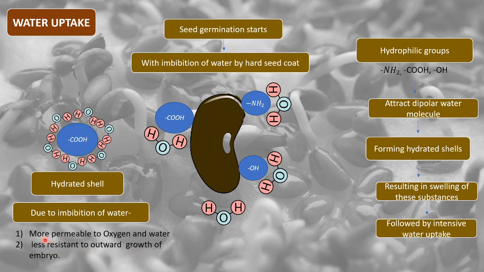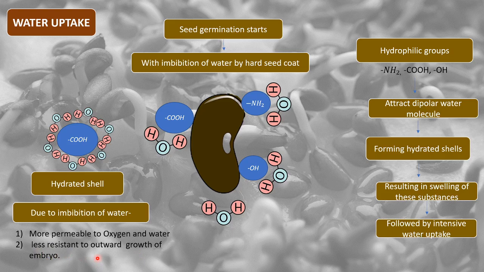These are the obvious changes that are going to come: the seed coat will now become more permeable to oxygen and water, because the substances surrounding the seed coat have swelled. And second, it will become less resistant to outward growth of the embryo. As the seed coat swells, it becomes less resistant to the outward growth of the embryo. That means it will allow the embryo to grow outside, it will not resist.